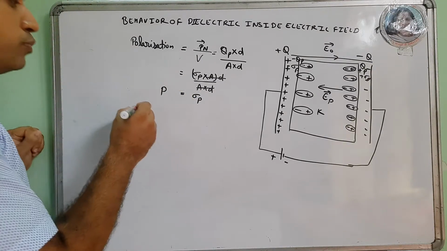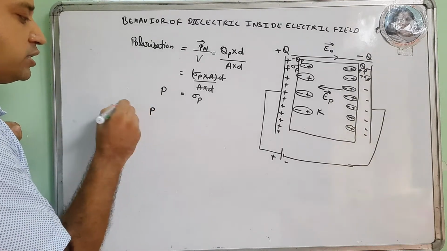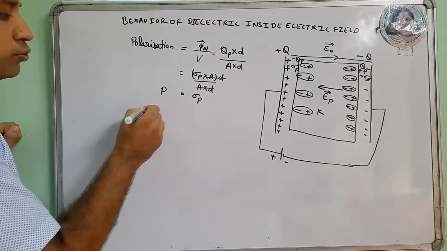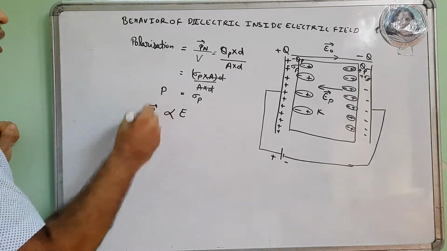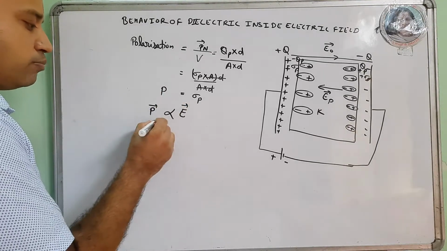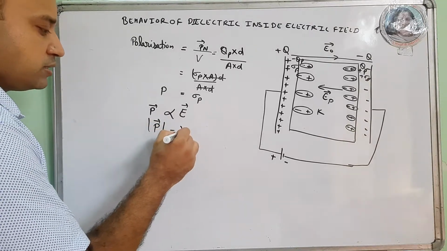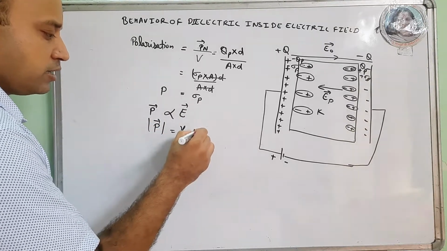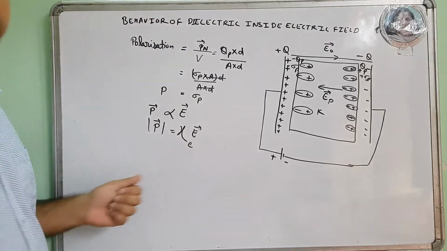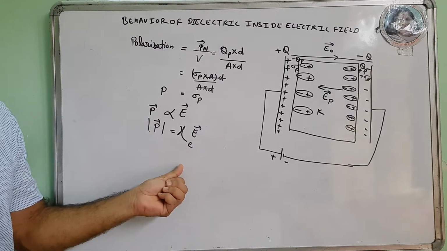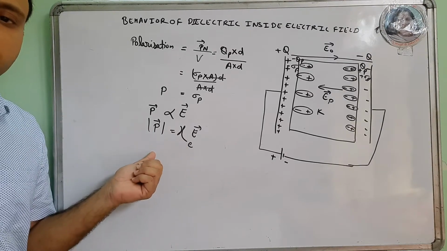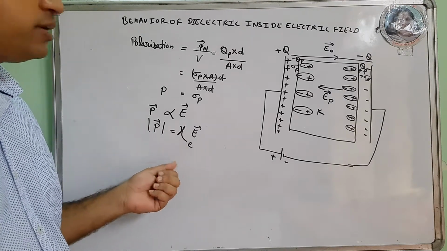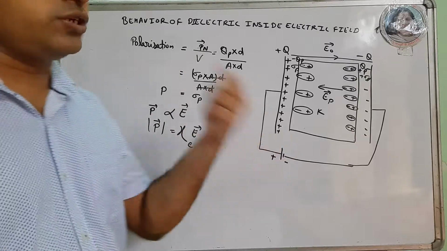Again, the magnitude of polarization is proportional to the applied electric field: mod of P is Xi E, called electric susceptibility, multiplied by the electric field. So this is the magnitude of the polarization vector.